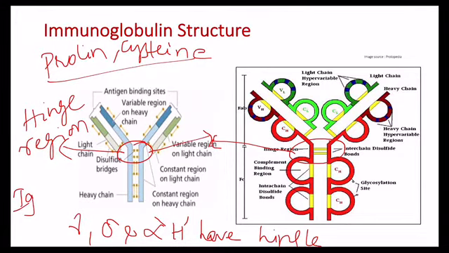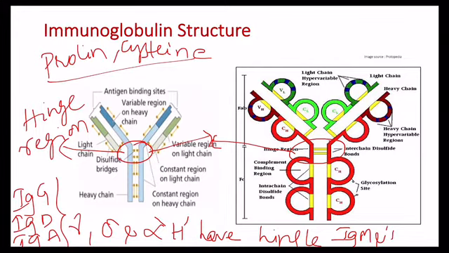Among the 5 classes of immunoglobulins, 3 classes, IgG, IgD and IgA, have a hinge region, but IgM and IgE do not have a hinge region. That's why they have an additional domain in the form of CH4.